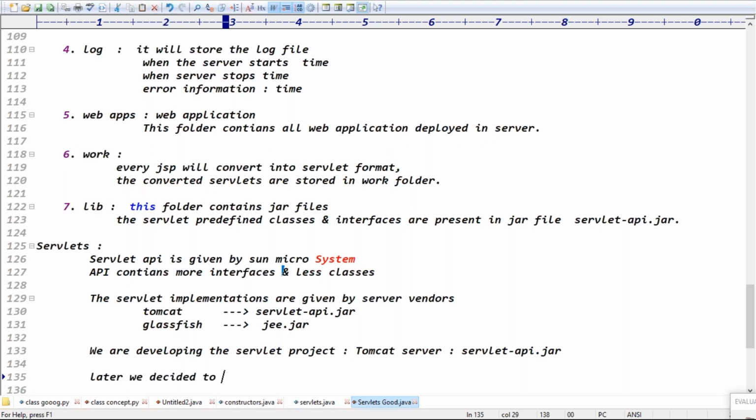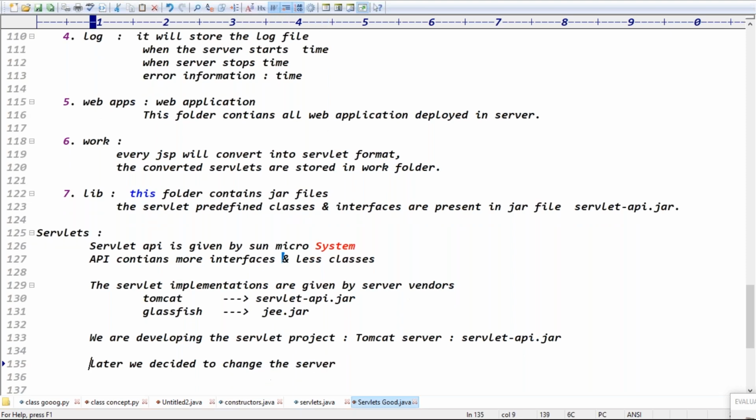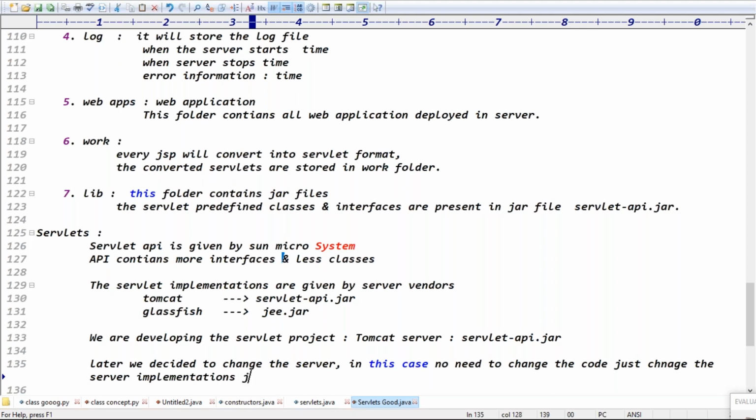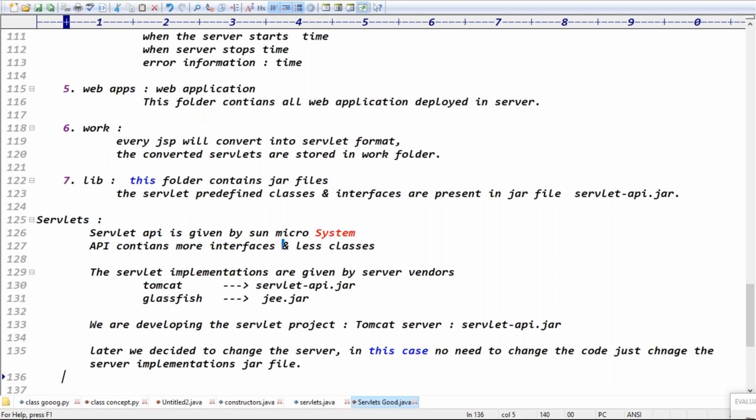Sir, one case: if I'm developing a servlet project, I can use any other server also, right? Like Glassfish or any other server. That's what I'm saying. Later we decided to change the server. If we decide to change the server, there is no need to change the code. We just change the server implementation jar file, right? Yes or no, guys? The server implementation jar file actually. That is an important point for us.